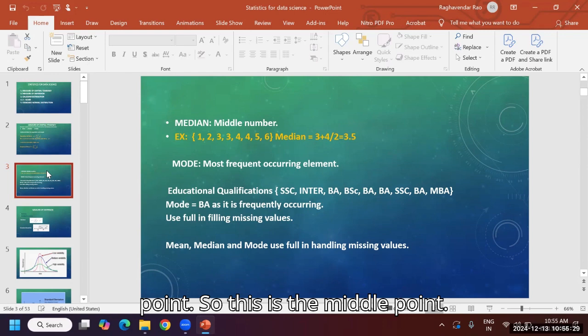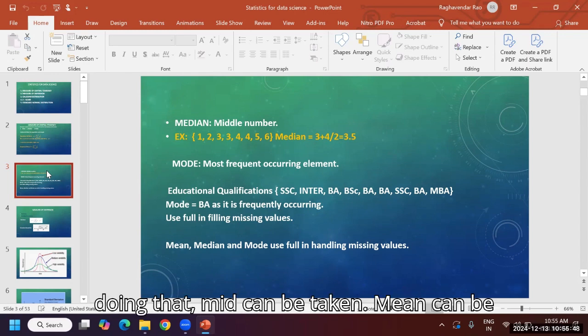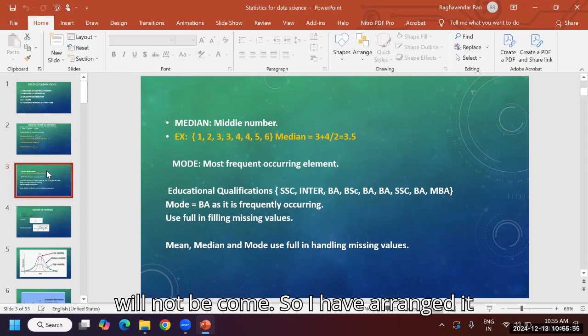So this is the middle point. How many numbers are there? 8 numbers are there. We have to arrange these 8 numbers in either ascending or descending order. Then only it is possible. Without doing that, the mean can be taken, the same thing will come, but the median will not. So I have arranged it.